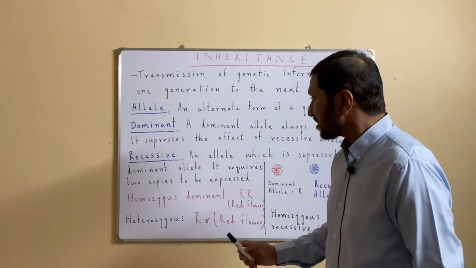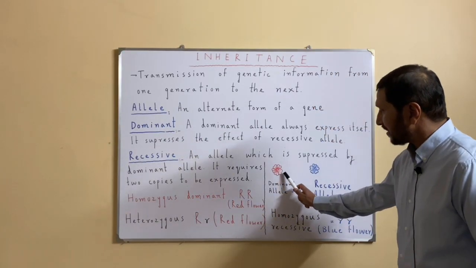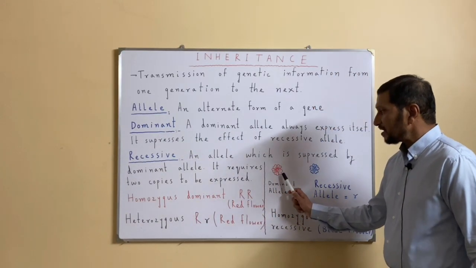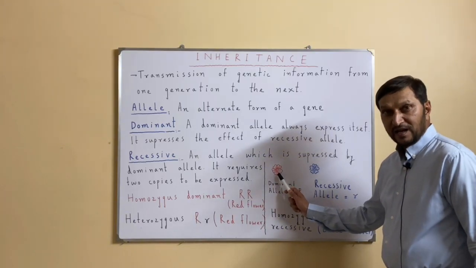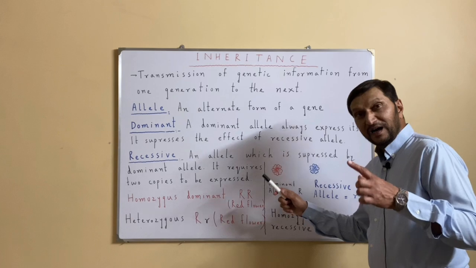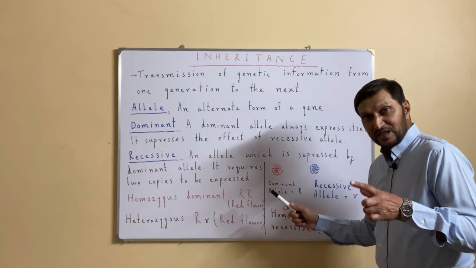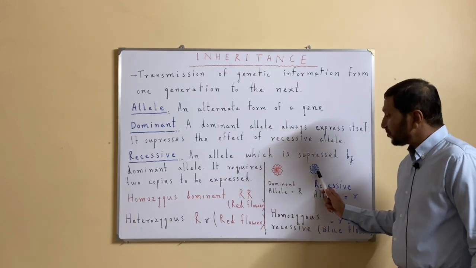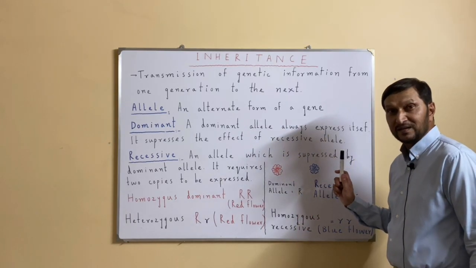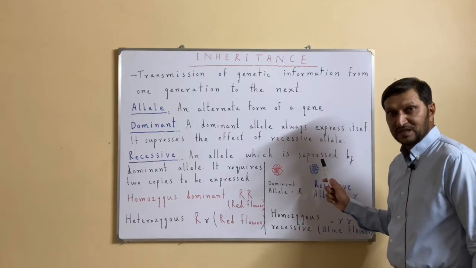So the dominant allele, for example in this case, is producing red flower, and the other alternate form of the same gene, the other allele, is producing the blue flower in the same plant species.